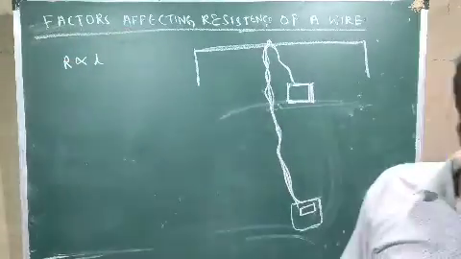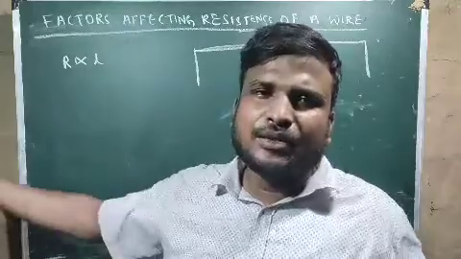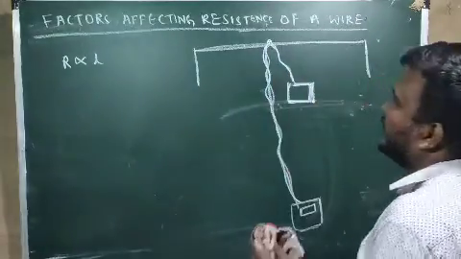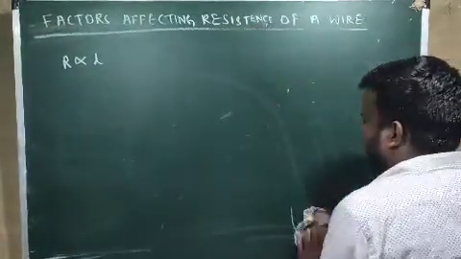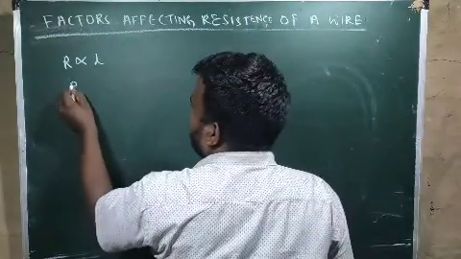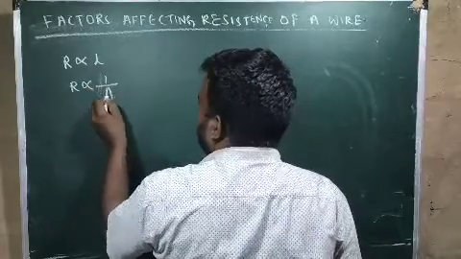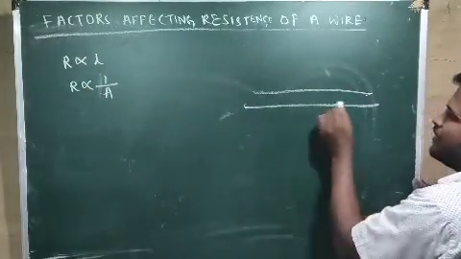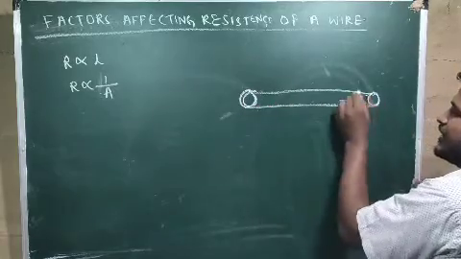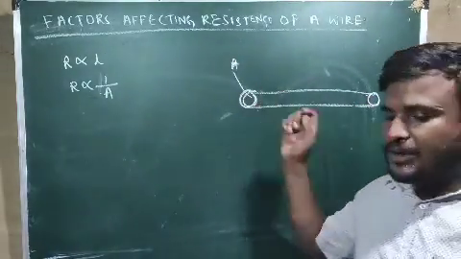That means resistance is directly proportional to L. The more length you take, the resistance of the conductor will be more. Secondly, resistance also depends upon the cross-sectional area. Suppose this is a wire, and this is the wire's thickness. This is called the cross-sectional area.